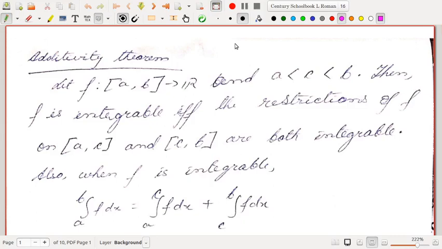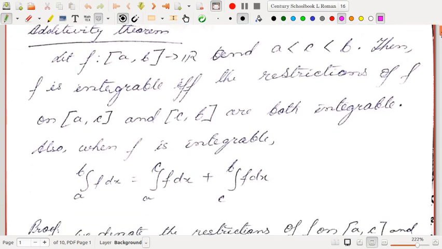So, dear students, we begin with another theorem today, which is a continuation of our chapter on Riemann integration. This is the additivity theorem, which we have already used several times in our higher secondary integration related problems. Okay, so let us try to prove it today.